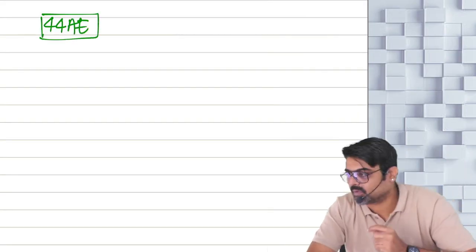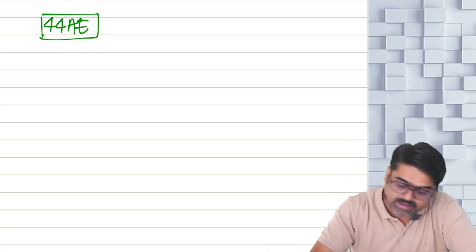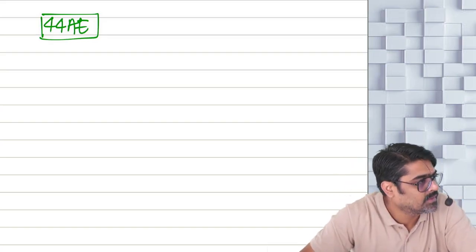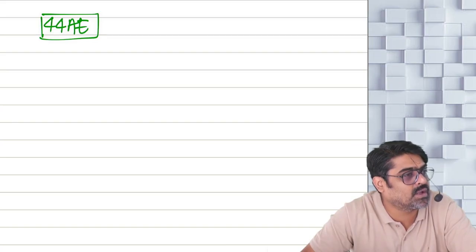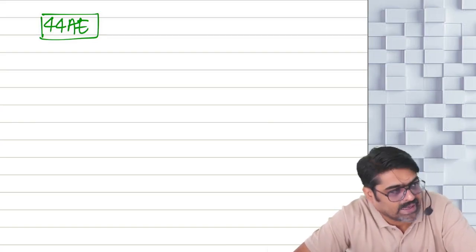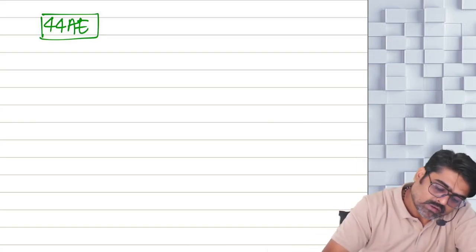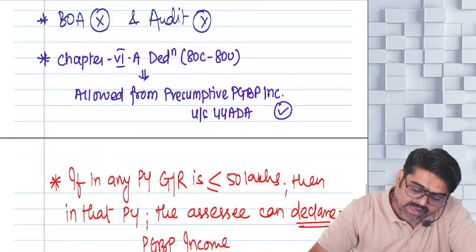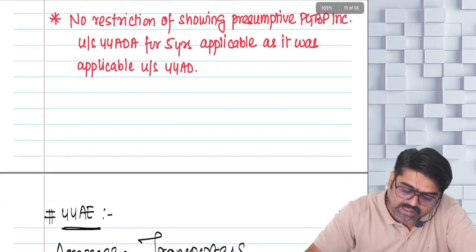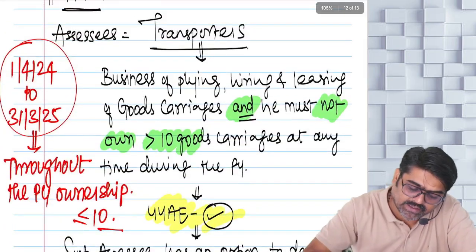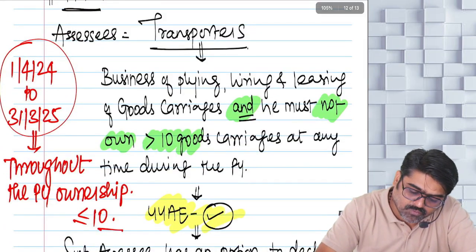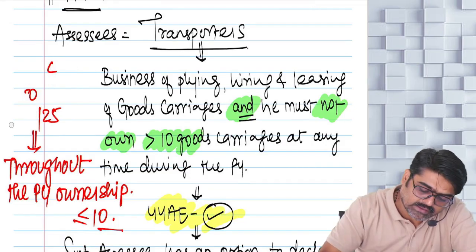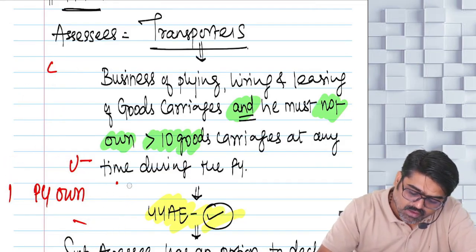Section 44AE. Now this presumptive provision can be followed by any assessee, not specifically individual or HUF. Now the requirement is the assessee should be in the business of plying, leasing, hiring, etc. of what? Goods carriages. So, do you have goods carriages?